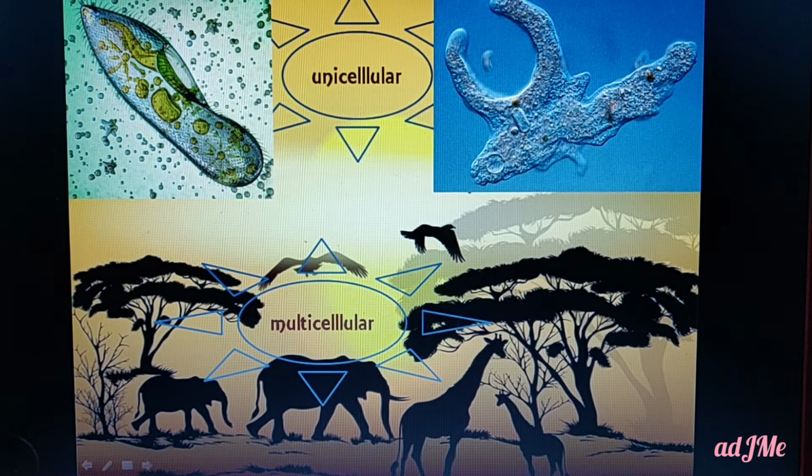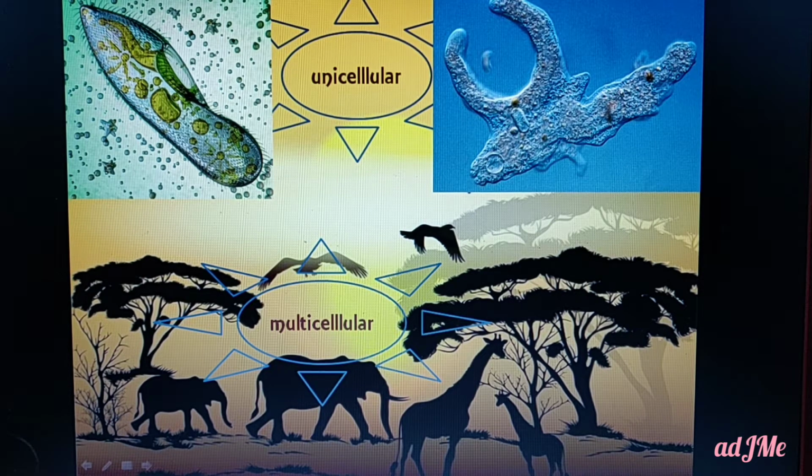Certain algae and certain fungi. For example, you might have learned about an important fungus named yeast, which is involved in fermentation or anaerobic respiration, which is also an example of a unicellular organism. So there we have unicellular and multicellular organisms. Those which are made up of one cell are called unicellular organisms, and all unicellular organisms are microscopic in nature, I would say, except the human female egg, that is the ovum, which is macroscopic in nature, but still it is unicellular.